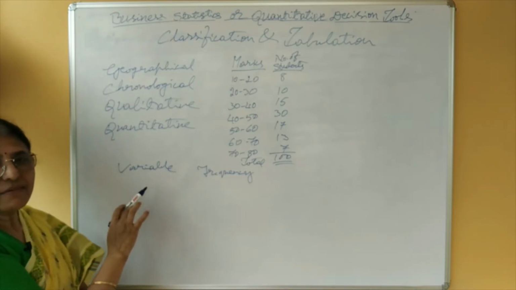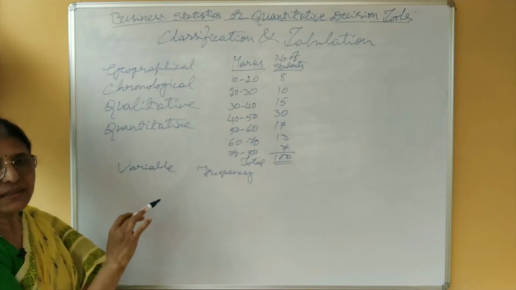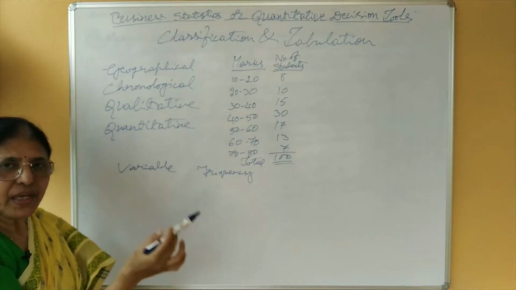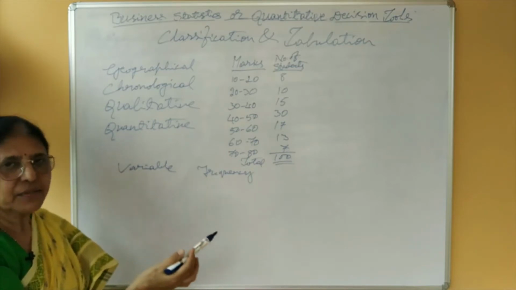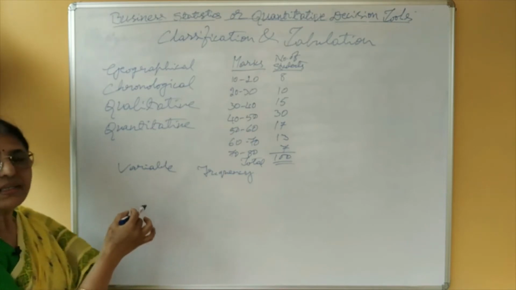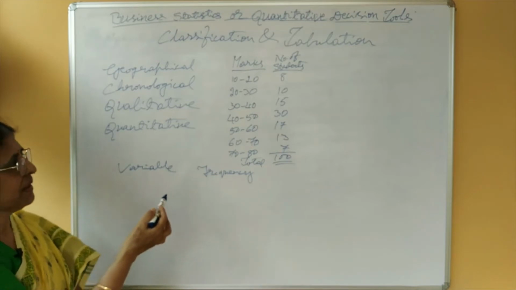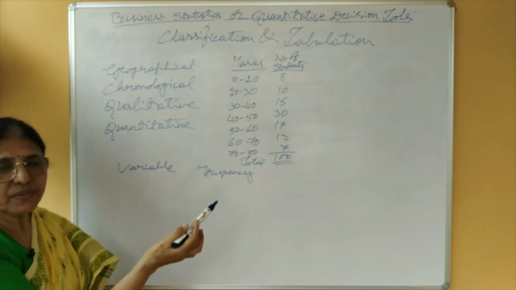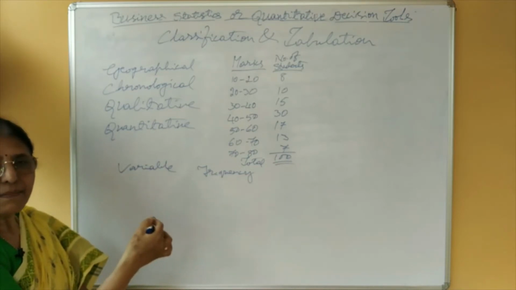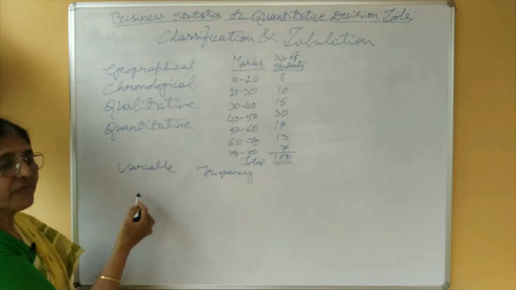Any characteristic which varies in its magnitude, means size, from person to person, from place to place, from time to time, or even from item to item, that we say variable. For example, height, weight, population, temperature, these all vary. Height varies from person to person. Weight may vary from item to item. Temperature and population may vary from place to place. That is called variable.